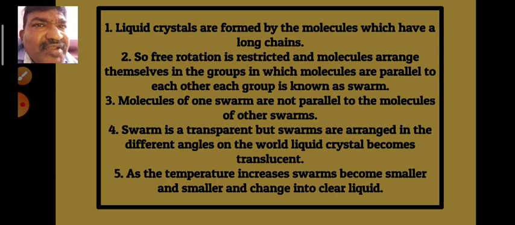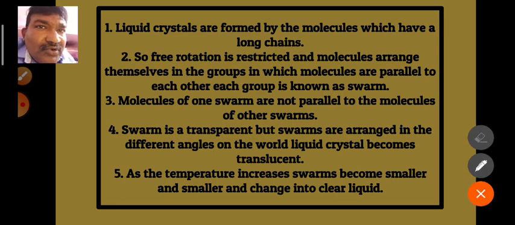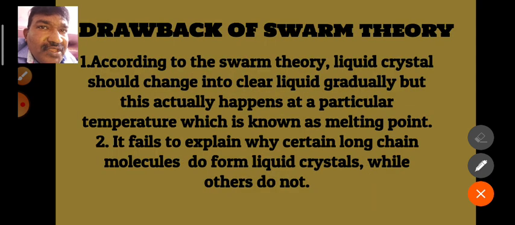If the temperature is increased again and again, the size of the swarms decreases again and again, down to a molecular size, and randomness increases in the molecules. As a result, this liquid crystal changes into a clear liquid. So this is about the swarm theory.